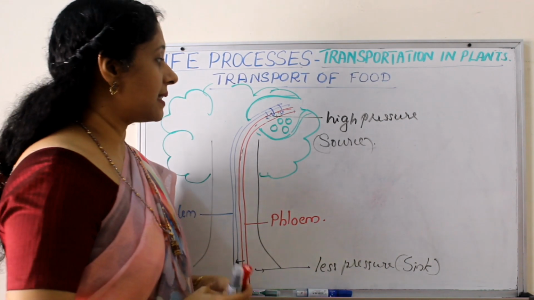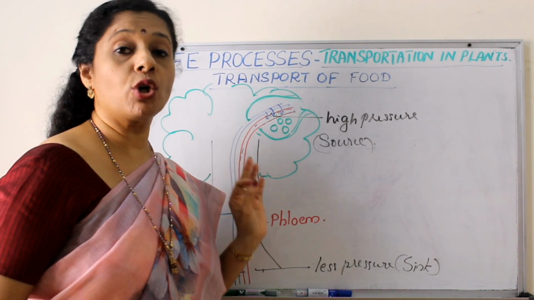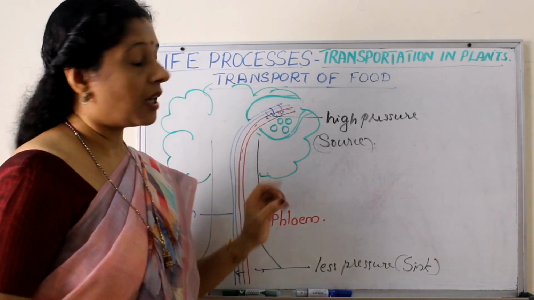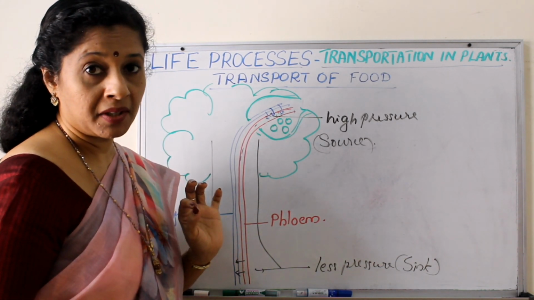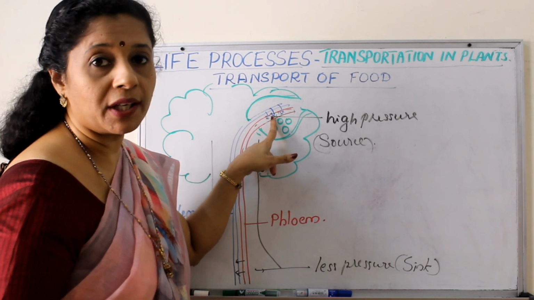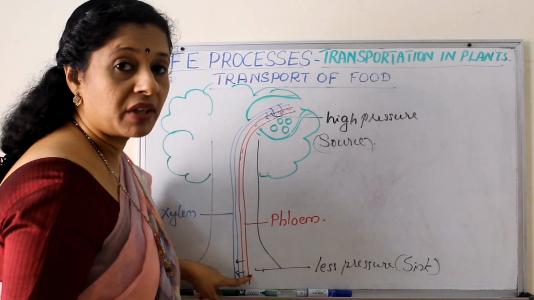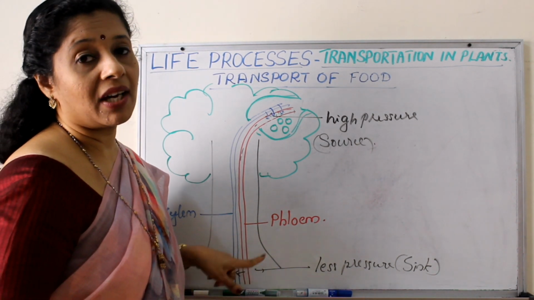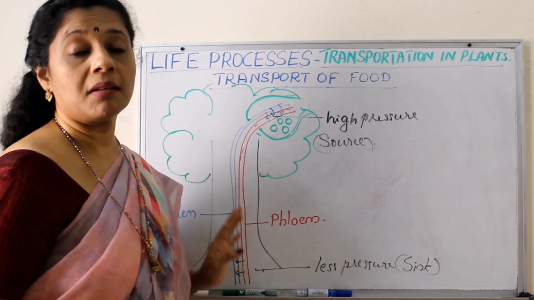Okay, so let us summarize. The food in the plant is transported through phloem in the form of the soluble product of photosynthesis, that is called translocation. It is as sucrose. Once the sucrose is prepared in the leaf, it is translocated into phloem actively. So the concentration increases. To compensate for that, water from the xylem will also move into phloem. So pressure increases. In the roots pressure is less, so the food will move down to the root through phloem. On reaching the roots, the sucrose will go to the cell, whereas water will move back to xylem. Okay, so this is how transport of food occurs in plants.